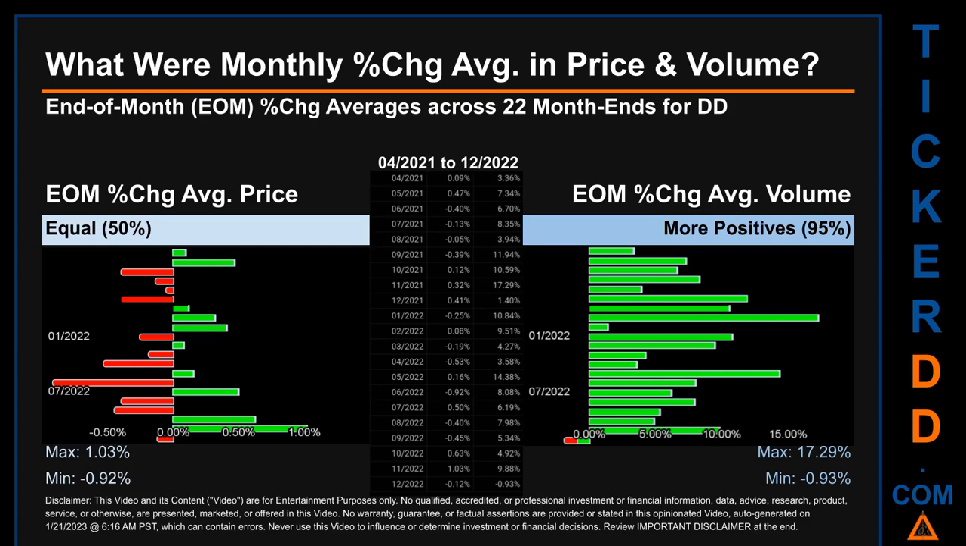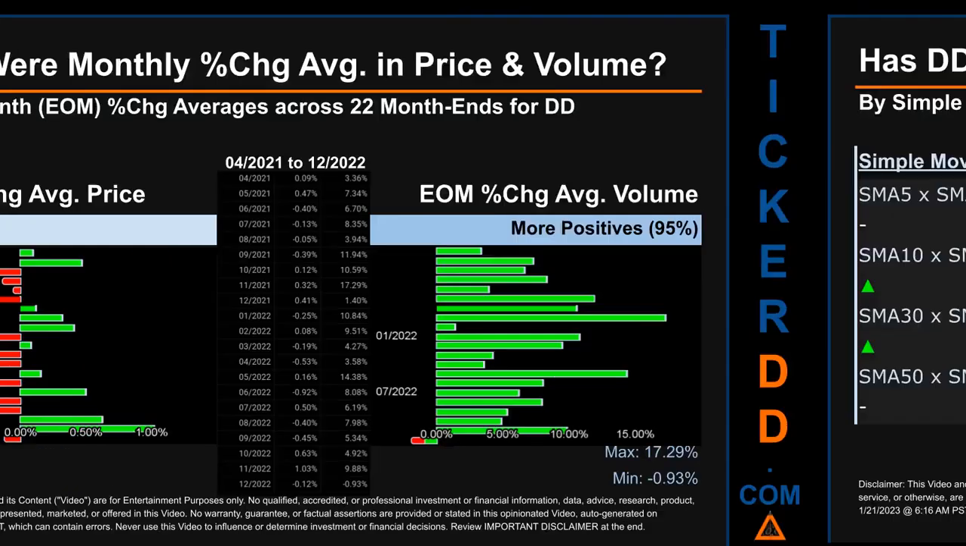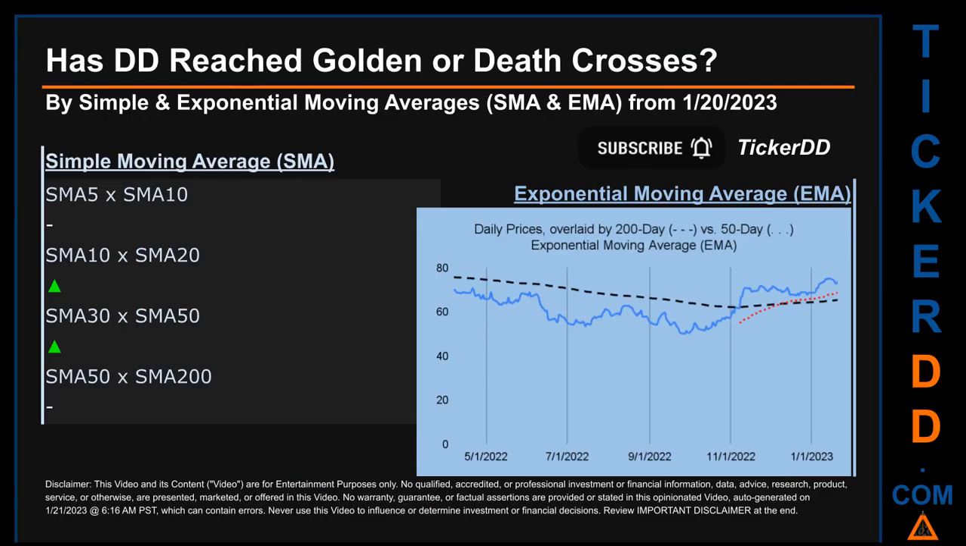Price saw an end-of-month max of 1.03% in average percentage change, along with a minimum of -0.92%. For volume, the maximum and the minimum monthly percentage change were respectively 17.29% and -0.93%.